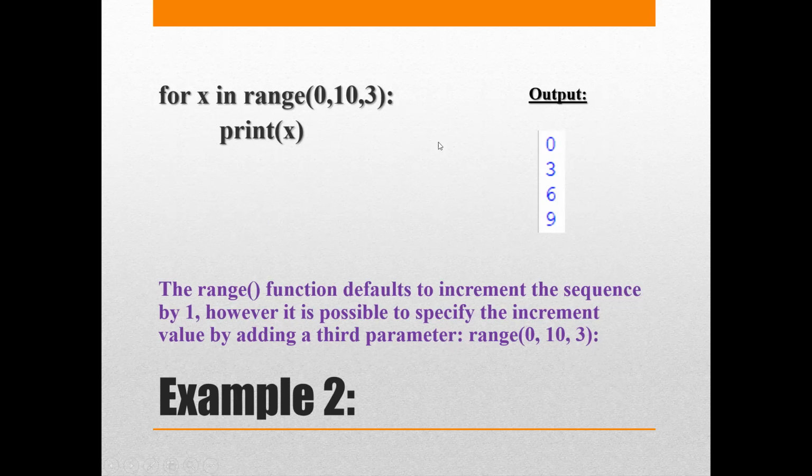Next, 3 plus 3, 6. 6 plus 3, 9. Every time the value is less than 10, so it was executing. Now when 9 plus 3, it becomes 12. Then the condition becomes false. It's not any more less than 10. Hence it stops. Okay. So this is how we learn about a basic execution of loops.